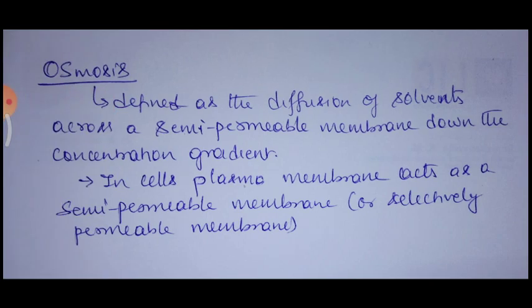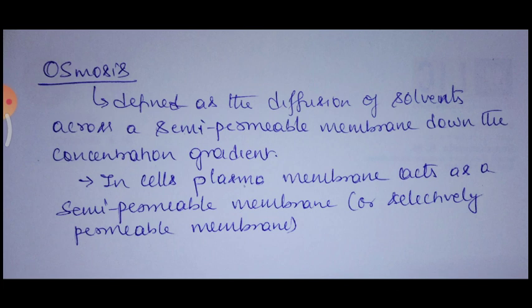So now this is about the transport of smaller molecules. In that we have studied the simple or passive diffusion, second one is facilitated, and third one is active transport. So one more topic is very important, that is called osmosis. So what does osmosis mean? Osmosis is the diffusion of solvent across the semi-permeable membrane down the concentration gradient. So it's movement or transportation of molecules down the concentration gradient.